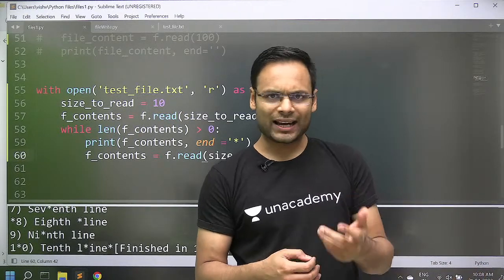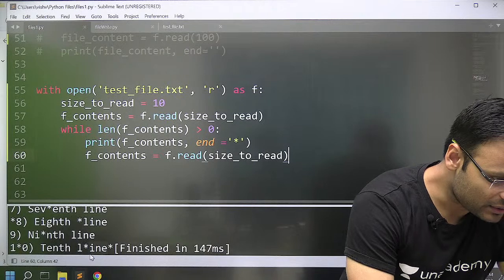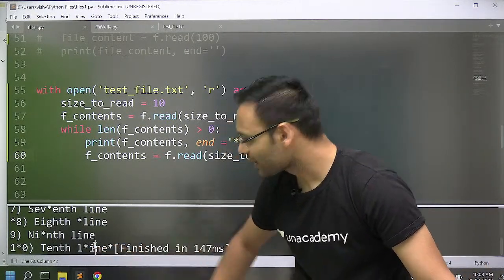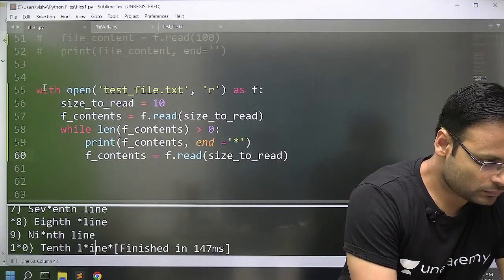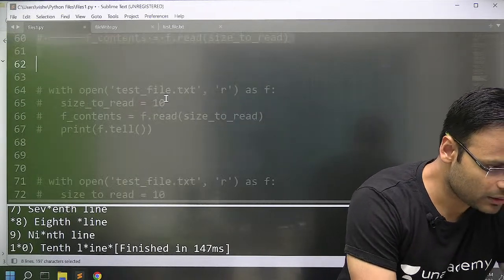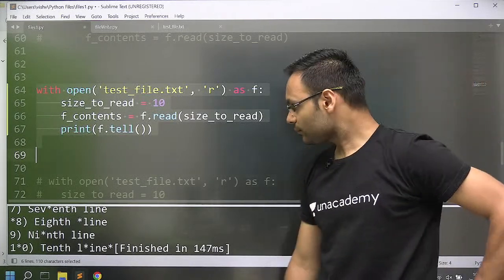So at the end, if a few characters are left, it will print ending with star this way. Last 3 characters were left here. Look at this, last 3 characters left here, star, and then after that, done. Sure. Commenting it out. Look at this, what happens.